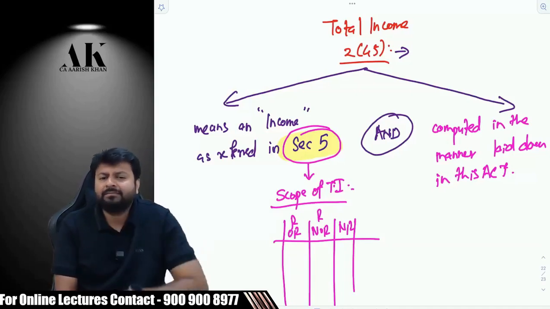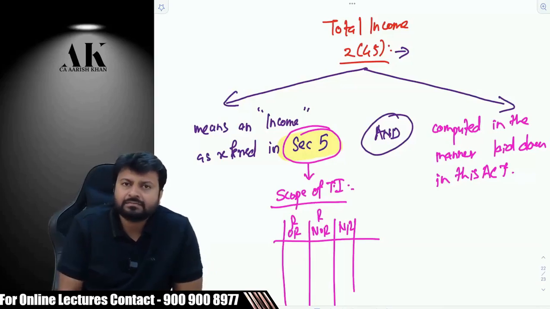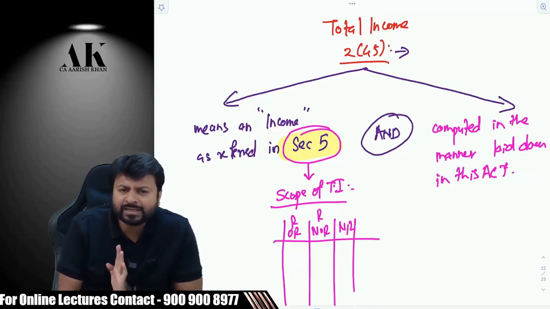Like for example, there is a non-resident who is staying in UK and is earning income in UK, is earning salary in UK. Does Indian government have any right to take tax from him? A UK person staying in UK, earning money over there, receiving money over there.